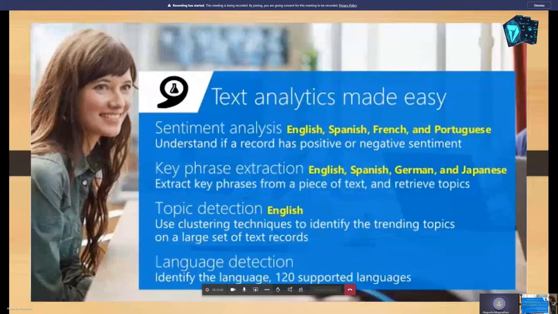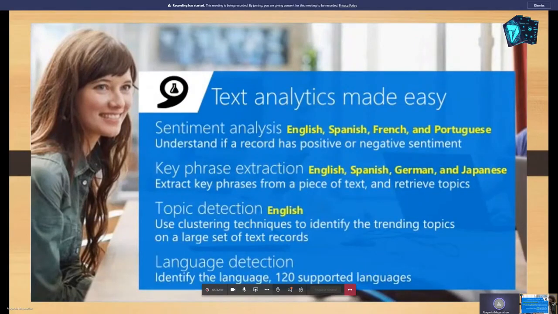For key phrases, it can automatically extract the key phrases to quickly identify the main points. For language detection, you can detect which language the input text is written in and report a single language code for every document submitted on the request. For topic detection, you can find out what topics are being used across a large set of text records.